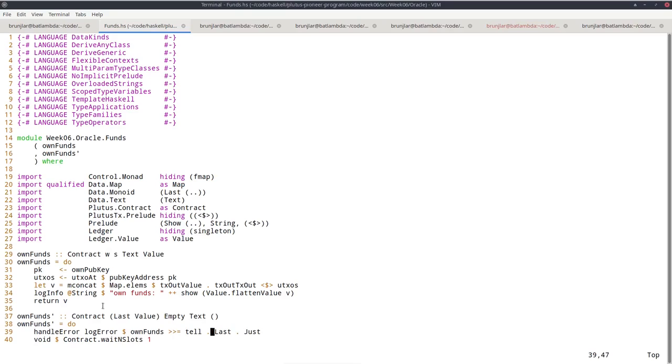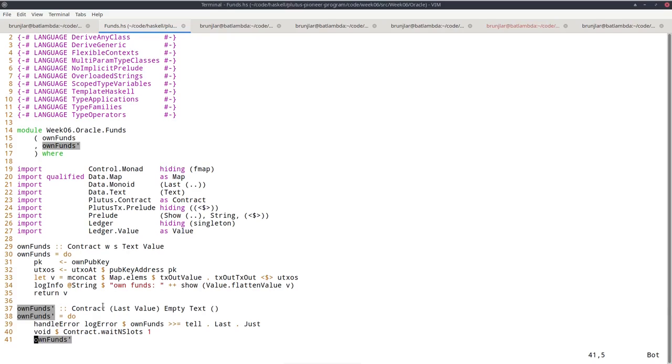So it writes the sum of money that I own to the log. And if there's some error there, I handle it and just log the error. Then I wait one slot and recurse. So this ownFunds contract will run forever, and every slot check how much money I have and write that value into the log.